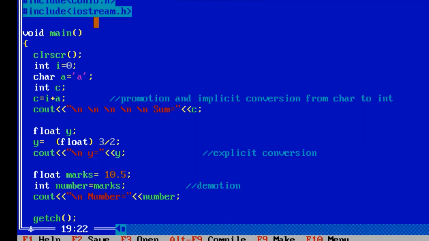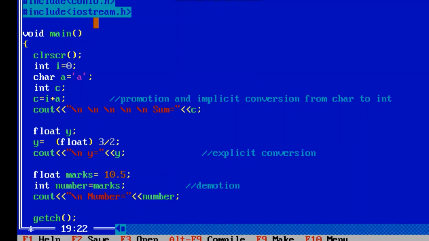This is a case of higher to lower conversion, and when there is a conversion from higher to lower, then it is a case of demotion. So the fractional part will be lost, so the 0.5 value will not be shown, that is number value is equal to 10. So there is information lost in this case.